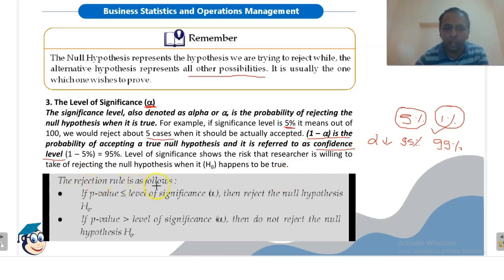Now the rejection rules are as follows. The p-value is a measure of the probability that an observed difference could have occurred by random chance. So the lower the p-value, the greater the statistical significance of the observed differences. If the p-value is less than or equal to alpha, then reject the null hypothesis H0. But if the p-value is greater than the level of significance alpha, then do not reject the null hypothesis. So we will accept it.